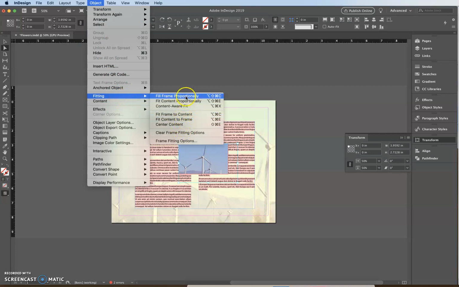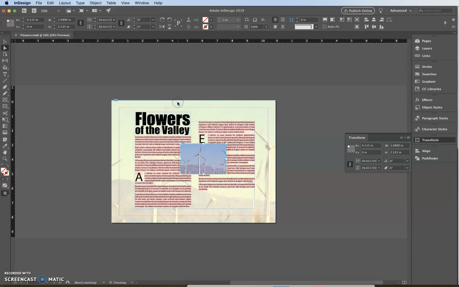So if I have made a frame a certain size for a specific reason, I like to do this option rather than any of the other ones, which is to fit content proportionally, just because it's going to fit proportionally inside the frame without taking up any extra space or distorting the image. So we're going to do that, so you see it minimizes our frame a little bit.